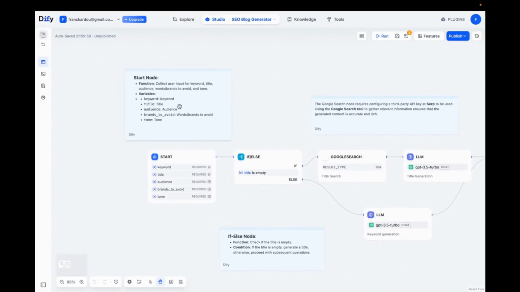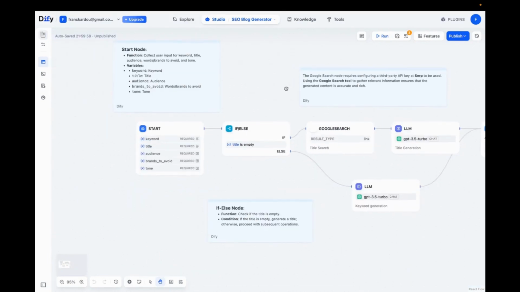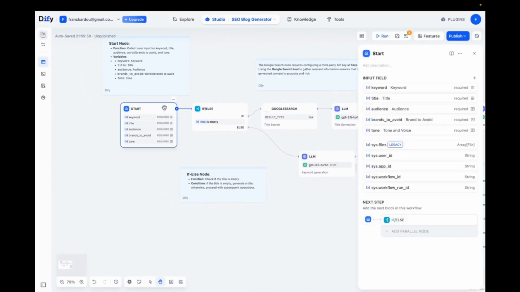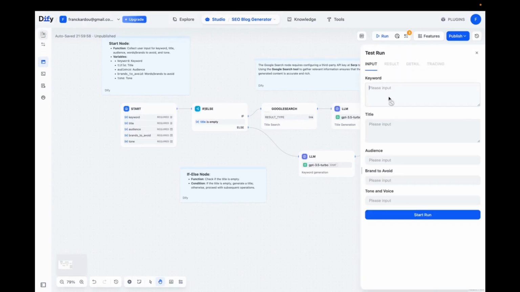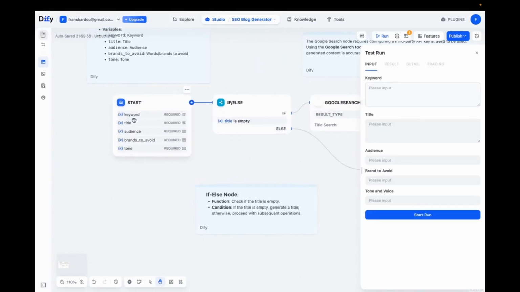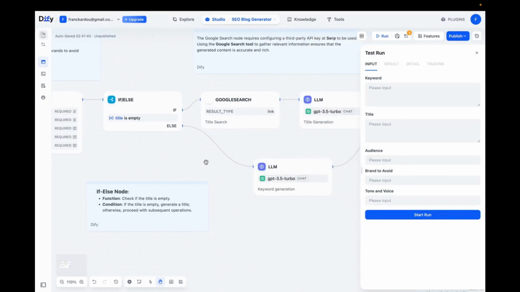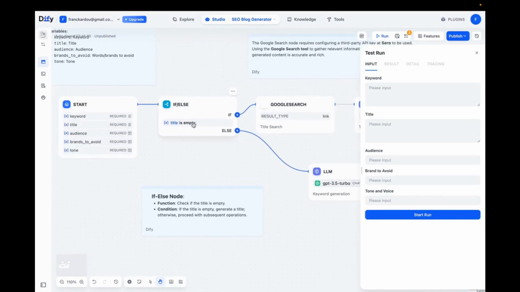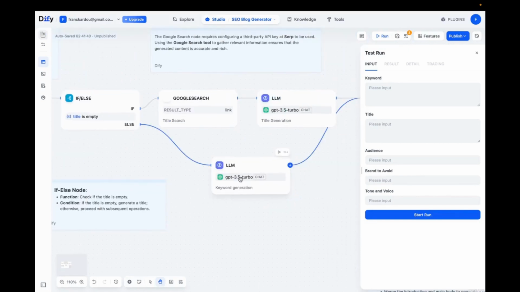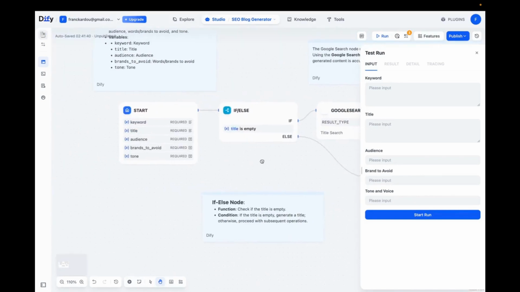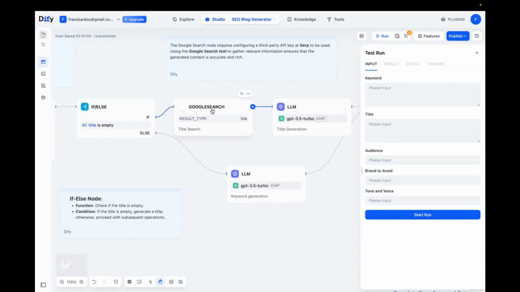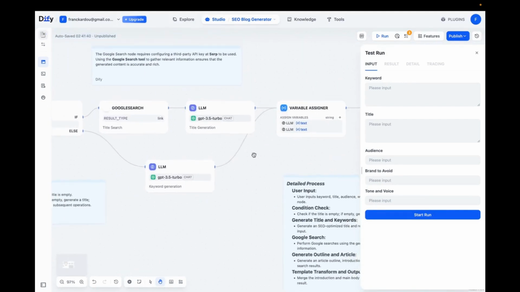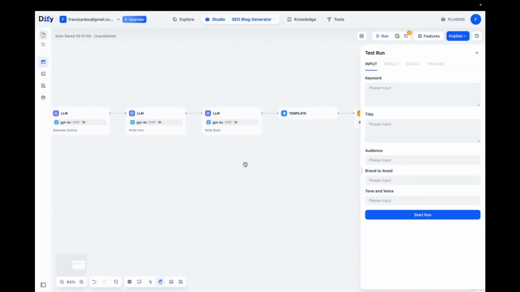And now you can see that there are explanations, etc., about how the workflow works. But basically, we'll be able to provide this module. If I click play, run, it will ask me, as you can see here, for the keyword, the title, the target audience, the brands to avoid, and the tone of voice. And so here, I'll be able to specify all this information. And then, for example, if the title is empty, it will generate a title using ChatGPT 3.5. And then if it's not empty, it will do a Google search with the title and then go through different steps to create the blog article.